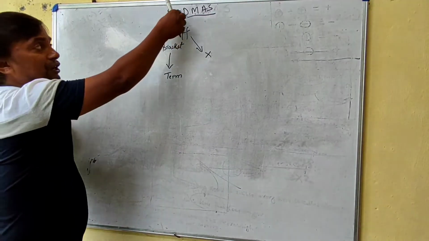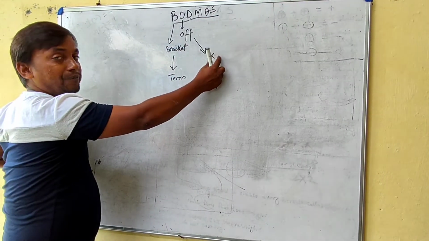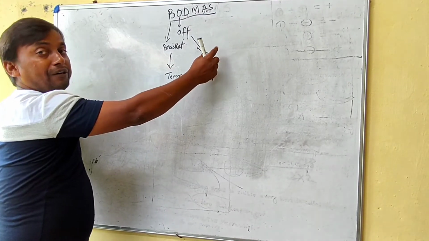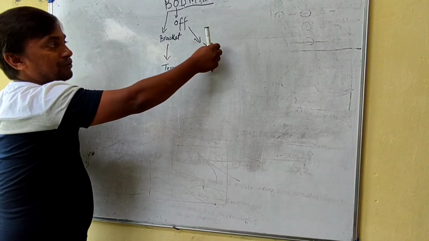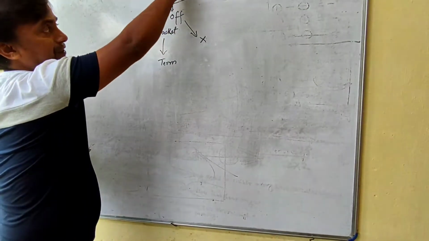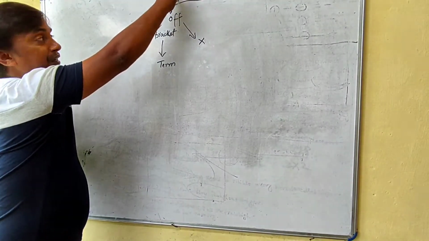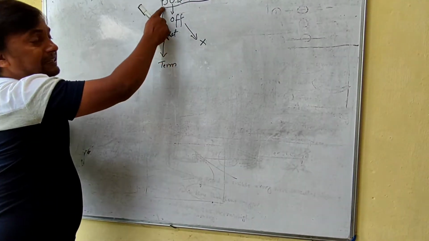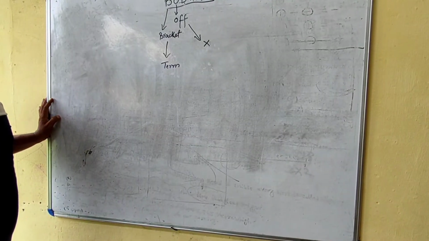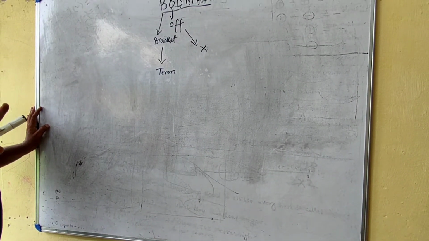So, what is of? Of is kind of multiplication whose precedence is more than division. And bracket is itself telling you where the term starts and where it ends.